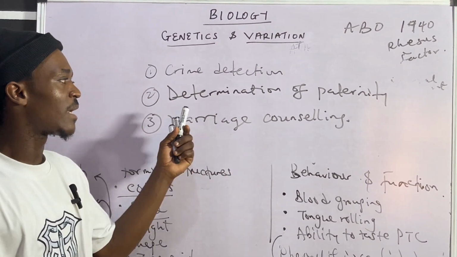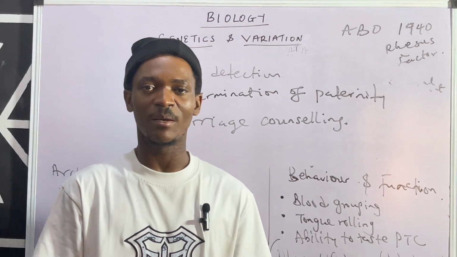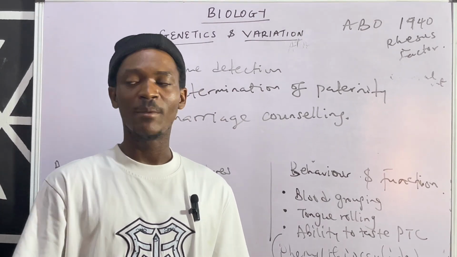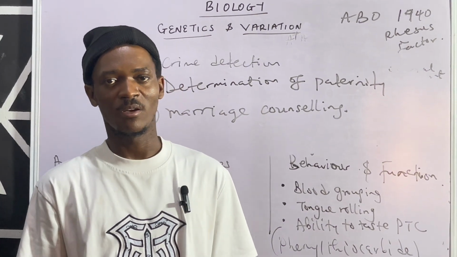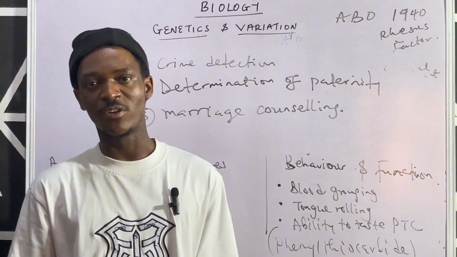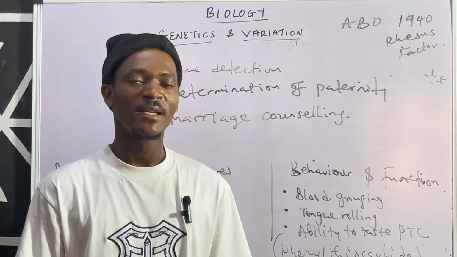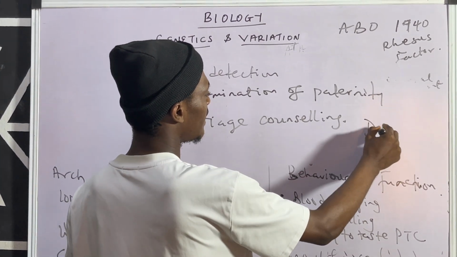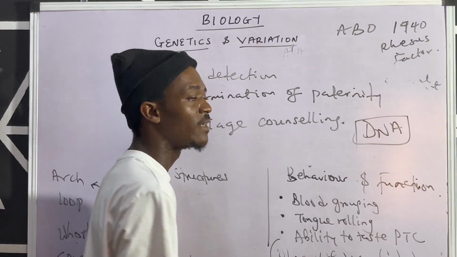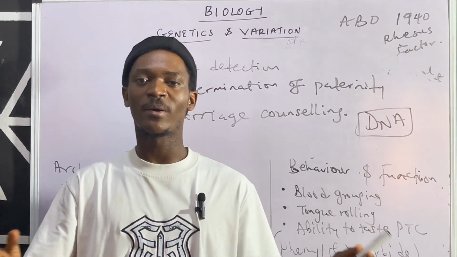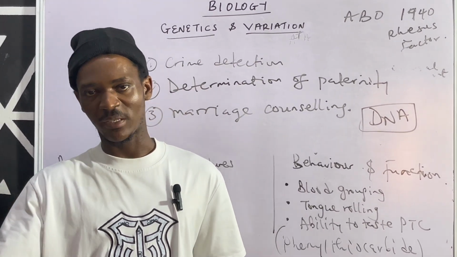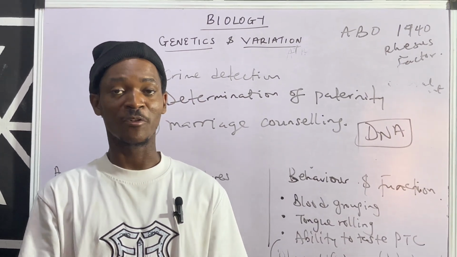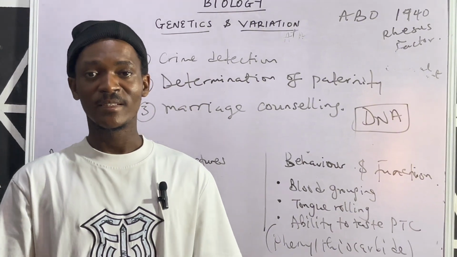All right. Then for determination of paternity, when I say paternity determination, what does that mean? It means to determine if truly a man is the father of a child. All right. And you can use the application of variation to doing that, especially on DNA sequencing. You can use DNA test. Yes, you must have heard of DNA test. That's a situation whereby you can use any part of the child's body and pick from the father's body. Then you combine to see whether it agrees. All right. That's DNA test.